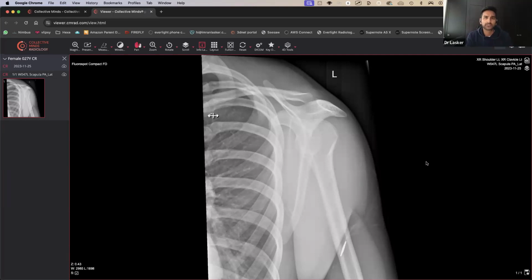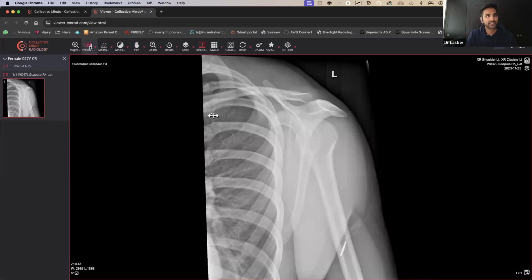So hopefully, Danj can send that poll out while we have a look and try and figure out what's going on. So it looks like we have a single view of a shoulder. Now, a few things that are worth looking at here: first off, you want to download the images, and don't worry, it won't get downloaded onto your computer. It'll just be temporarily downloaded onto your browser. So when you delete it, you're not going to lose a whole lot of memory. And I use it most of the time to make sure that things are as smooth as possible when I'm doing my presentations.